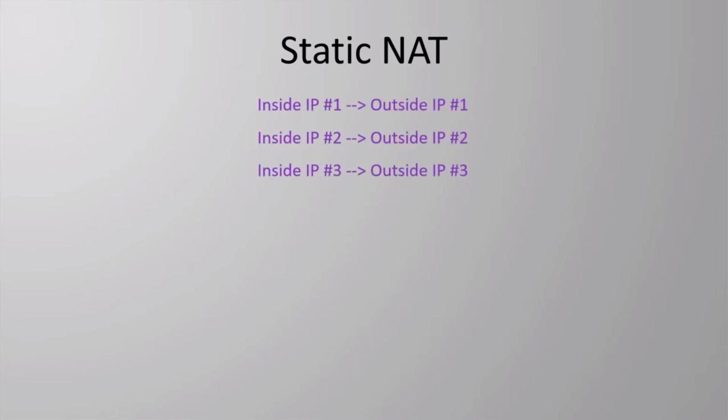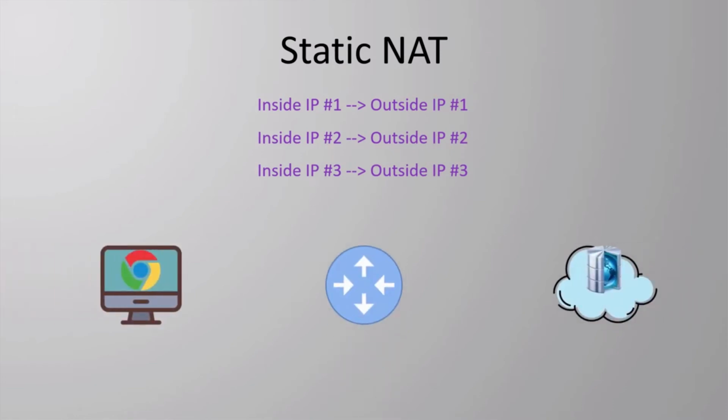Configuring static NAT, also known as one-to-one NAT or basic NAT. A static NAT will take a local IP address and statically map it to a global IP address. These two IPs are always a pair, and the mapping does not change. We would typically use this if we had a server on our network, maybe a web server, that we want to make available over the internet.